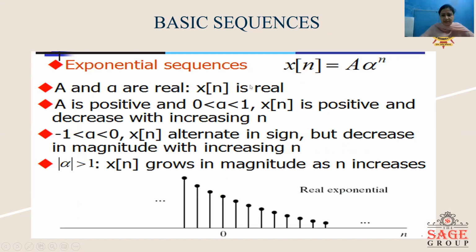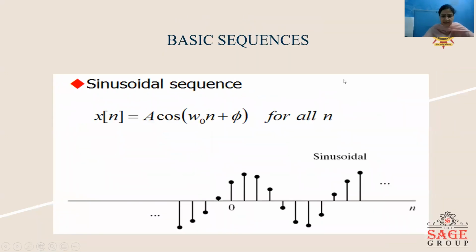Now, another sequence is the exponential sequence, which is represented by a alpha raised to power n, where a and alpha are real numbers. If a is positive and alpha has a value between 0 and 1, then x[n] will be positive and the function will decrease with increasing n. Also, when alpha is between minus 1 and 0, the sequence x[n] will alternate in sign but decrease in magnitude with increasing n. And if alpha has magnitude greater than 1, then x[n] will grow in magnitude as n increases.